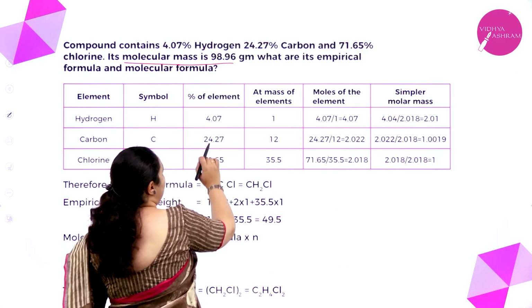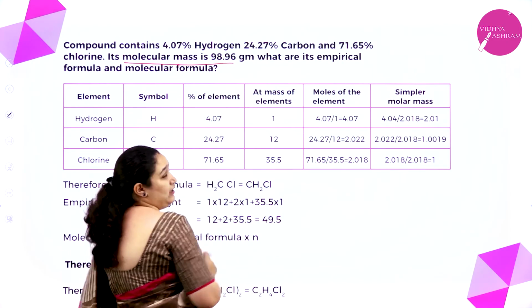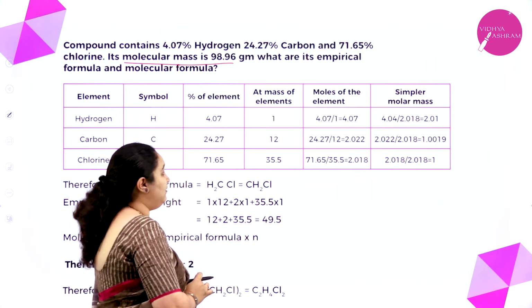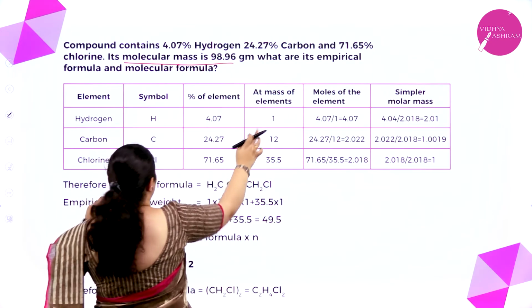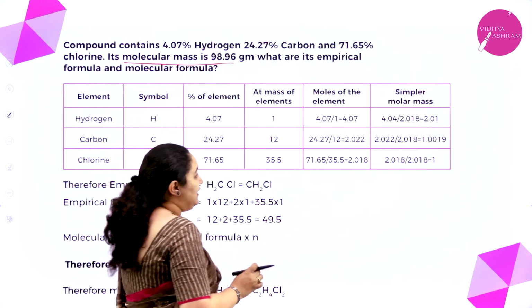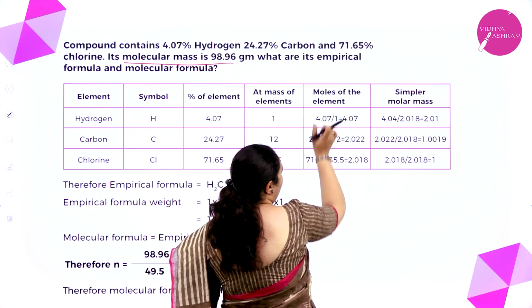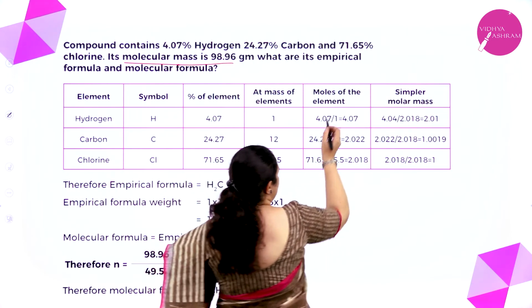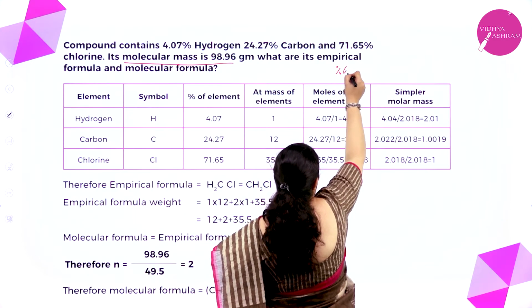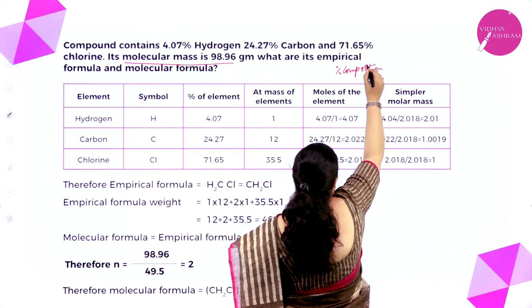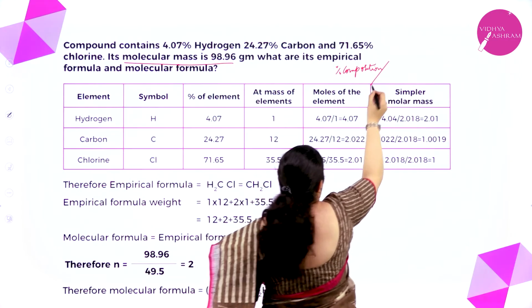You can write the percentage of element which is already given to you in the question. Then you have to write the atomic mass of the element. Here we have hydrogen which is 1, carbon is 12, chlorine is 35.5. In the next two columns you are going to find out the number of moles of element. How is it? It is percentage composition divided by atomic mass.